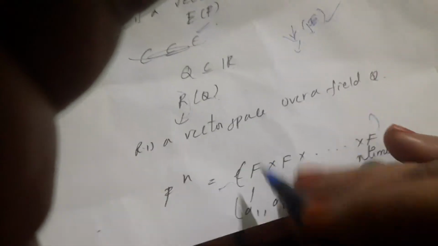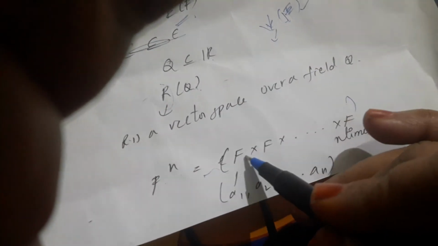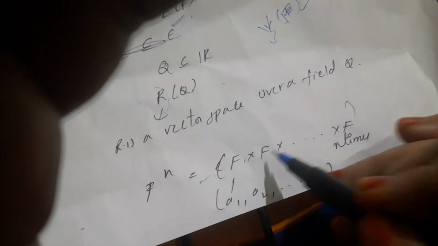In general, you have to consider F to the power of n. F to the power of n can be written as F cross F cross F and so on. Here a1 is an element in F, a2 is an element of F, and so on up to an.